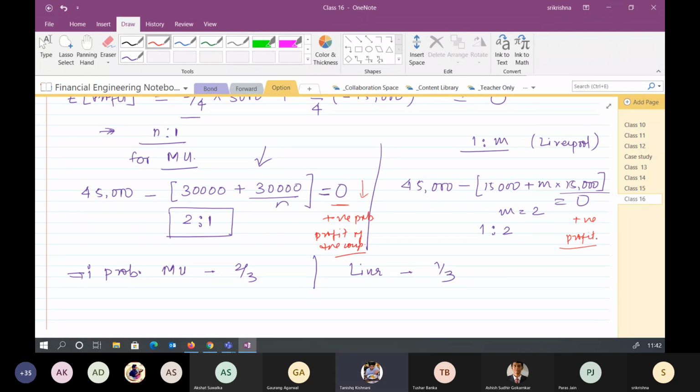Sir, I had a question. If we put some positive number instead of 0, and for these two separate cases we get a different ratio, maybe. Yes, sir, maybe you will get a different one. Right. So, sir, in the end, the probability of Manchester United plus the probability of Liverpool should be equal to 1, right?